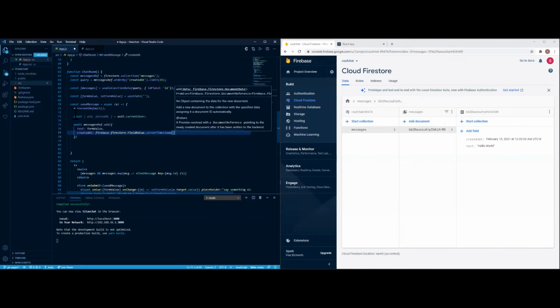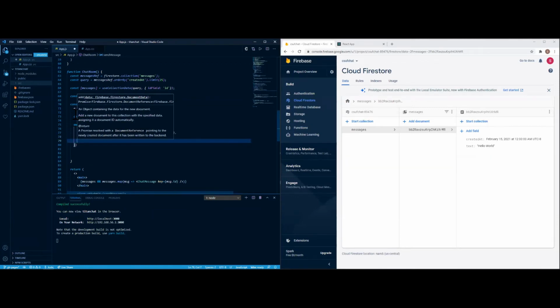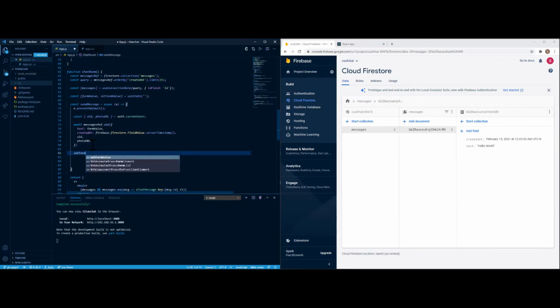Oh, that's not required. Comma, then UID, comma, and photo URL. And then after that's done, there's no comma needed for this. And then that form value is going to be blank, like that.